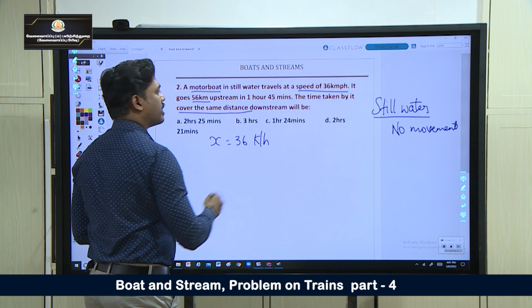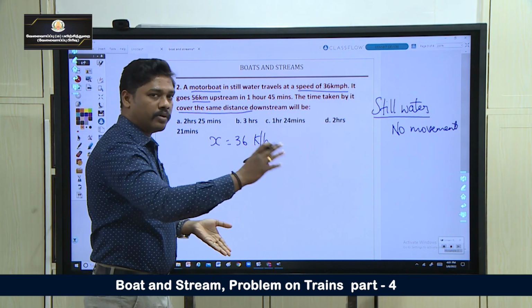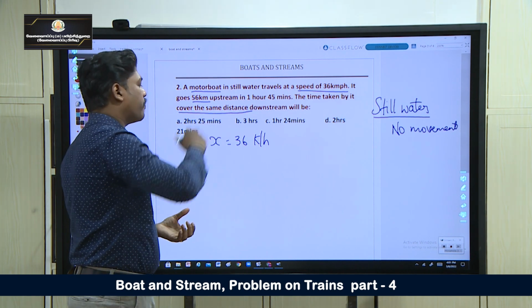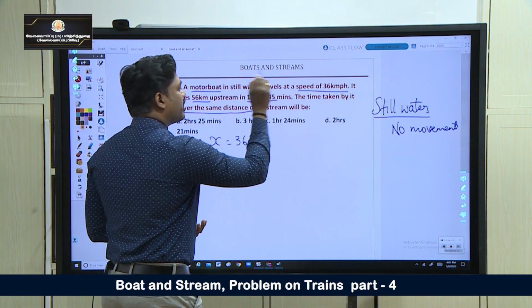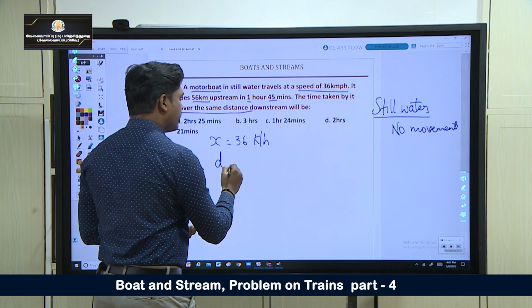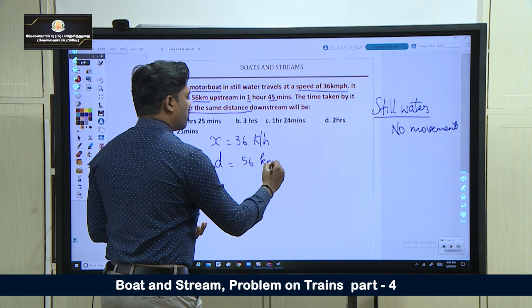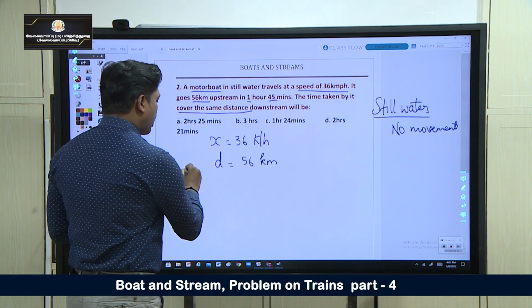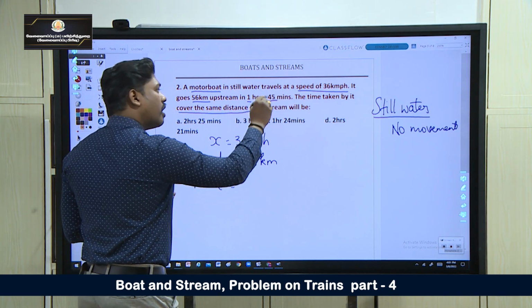Now the same boat, when it is going in a river, is going upstream. The upstream distance is 56 kilometers. To cover this 56 kilometers up, it is taking 1 hour 45 minutes.